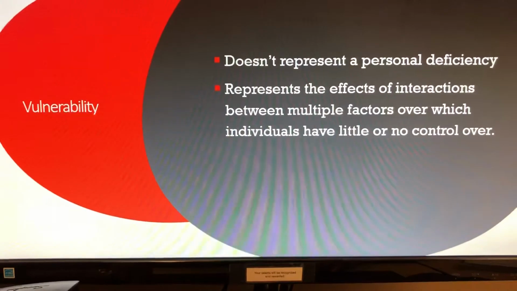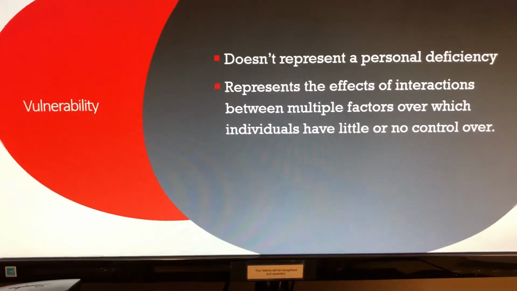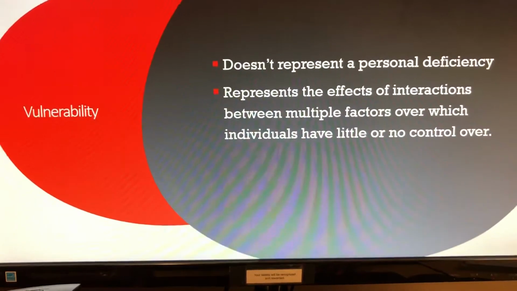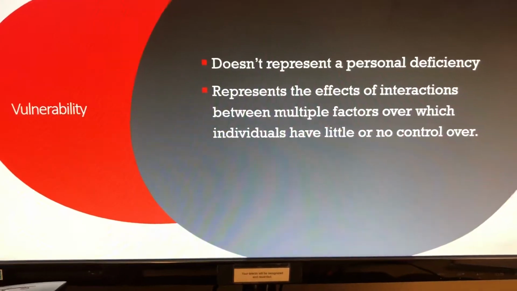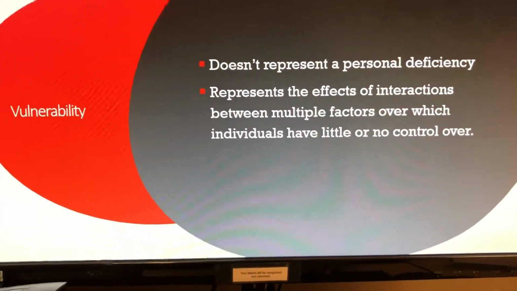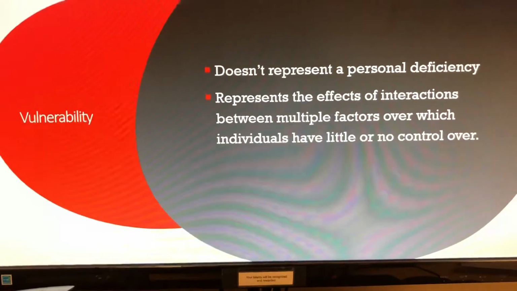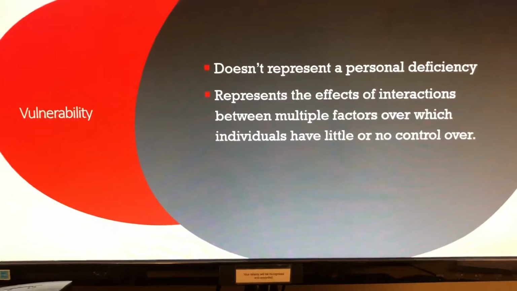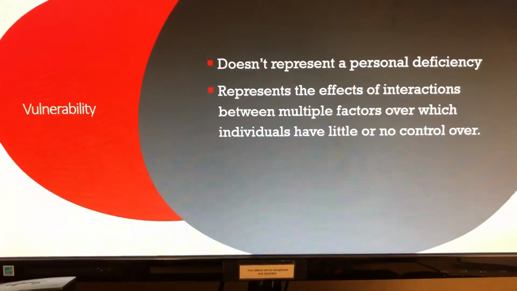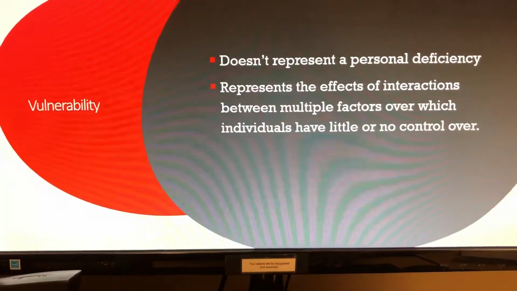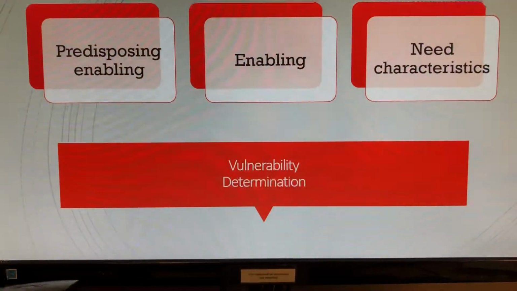Vulnerability doesn't represent a personal deficiency. It represents the effects of interactions between multiple factors over which individuals have little or no control. For example, if you have a child that is homeless, or a child that is in poverty, or a child that's dealing with child hunger, they have no control over their circumstances or their environment.